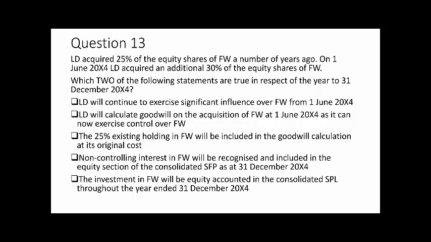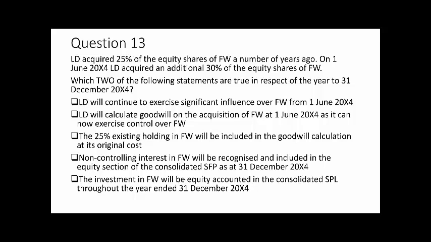Question 13 is dealing with the accounting for an investment which moves from a 25% shareholding purchased a number of years ago to an overall 55% shareholding during this year as the result of an additional purchase of 30% on the 1st of June 20X4. So the question asks us which two of the following statements are correct in respect of the year to 31st of December 20X4.